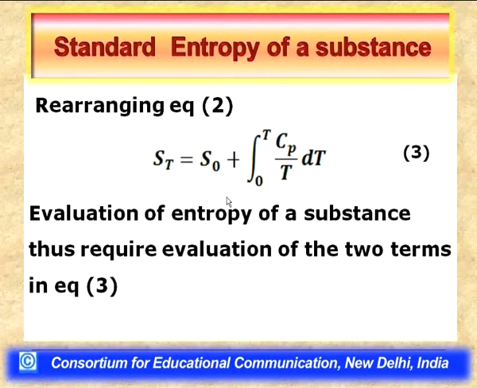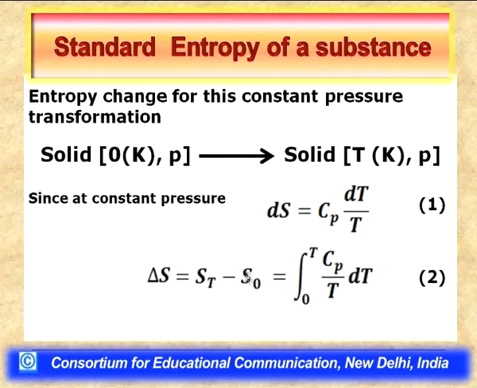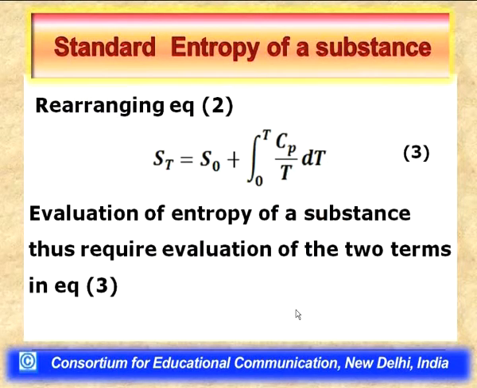Now, we can rearrange this equation 2, which is nothing but the change in entropy. If we take the entropy at absolute 0 of temperature from the left hand side to the right hand side, equation 2 transforms to equation 3. So, equation 3 now represents the entropy of a solid substance at temperature T at or below its melting point, which is equal to the entropy of the same solid substance at absolute 0 of temperature, that is 0 Kelvin, plus the term which corresponds to the increase in entropy from 0 Kelvin to T Kelvin.